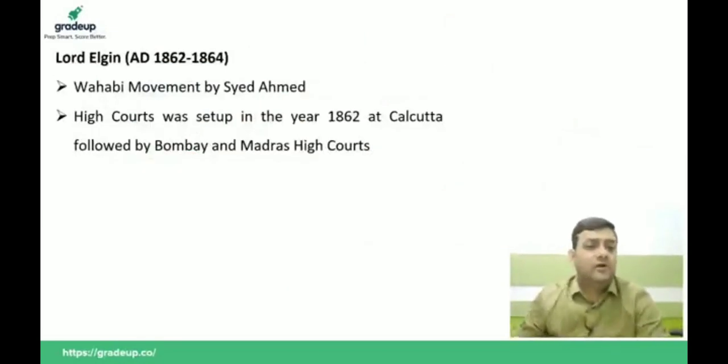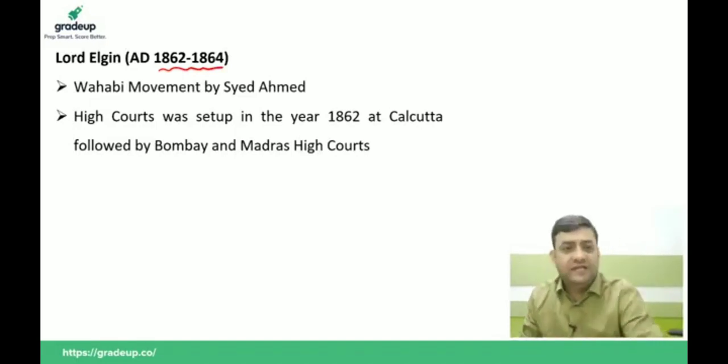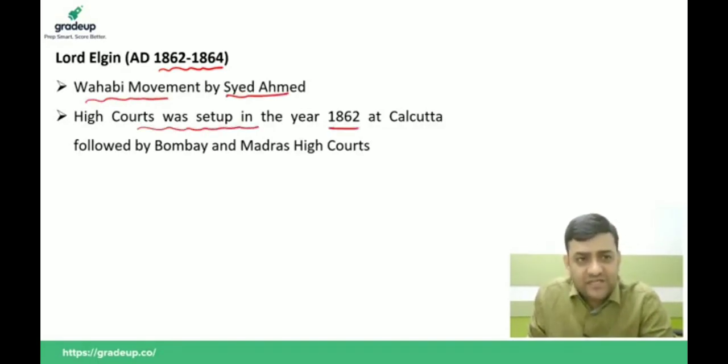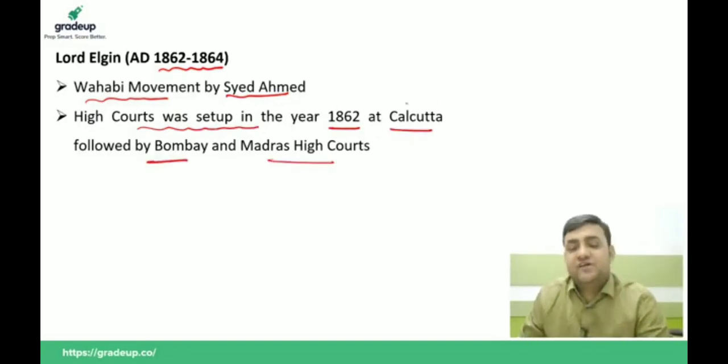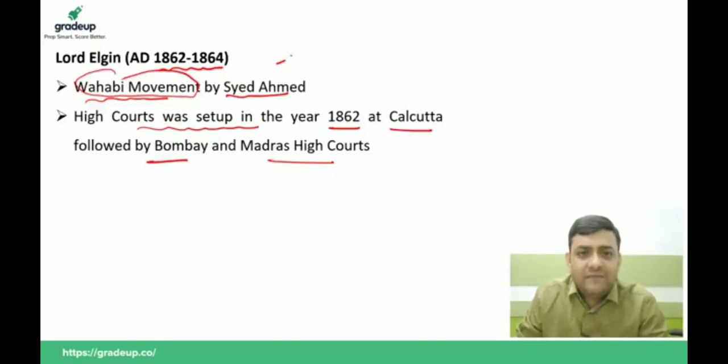Now we have Lord Elgin. He was from 1862 to 1864. Wahhabi movement by Sayyid Ahmad, and High Courts were set up in the year 1862 at Calcutta, followed by Bombay and Madras. This is very important. Do you know what the Wahhabi movement is? The Wahhabi movement is basically an Islamic movement.